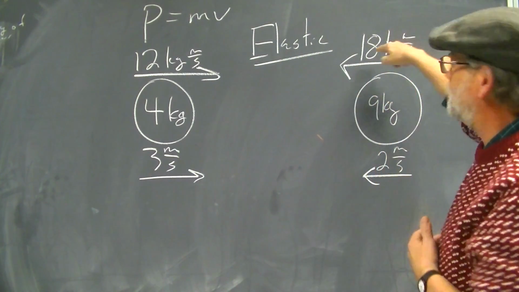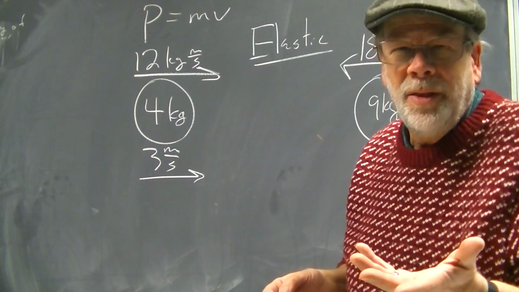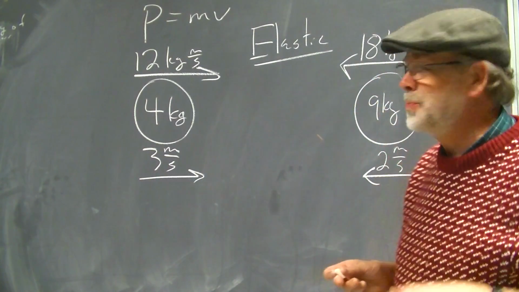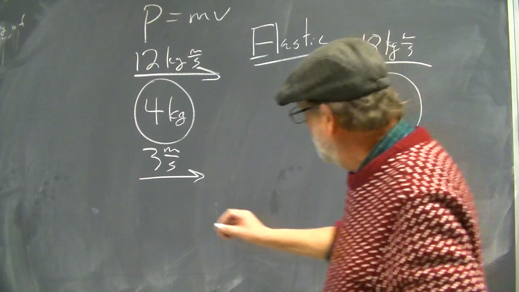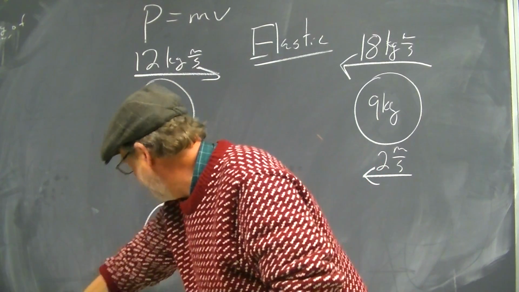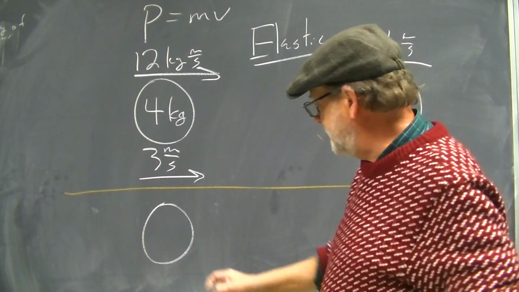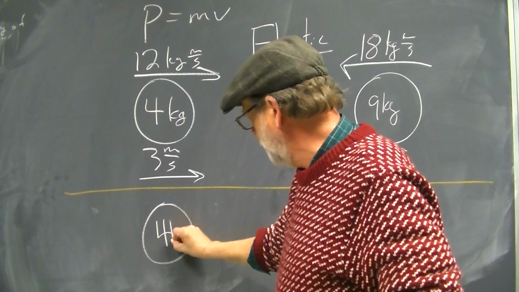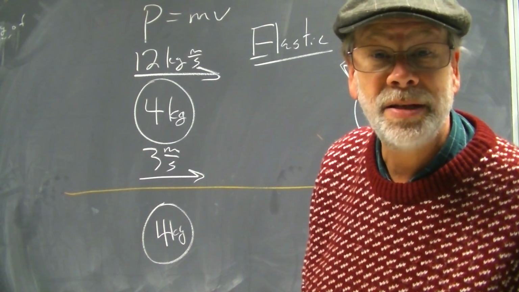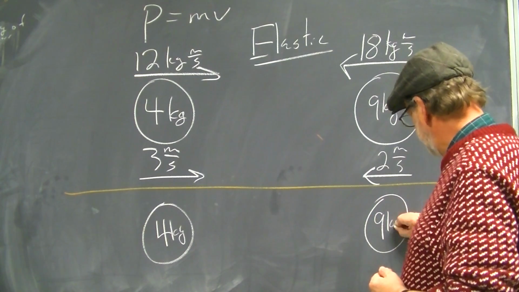So this would be negative, but I'm not going to put negative on it when I'm already showing it, because otherwise it might be confusing. It might act like a double negative, and you might think it's going the other way. So we're just putting it like this. Now, the question is, what is going to be the status after the collision? What's the status of this 4-kilogram object? Okay, what's the status of the 4-kilogram object? What's the status of the 9-kilogram object?